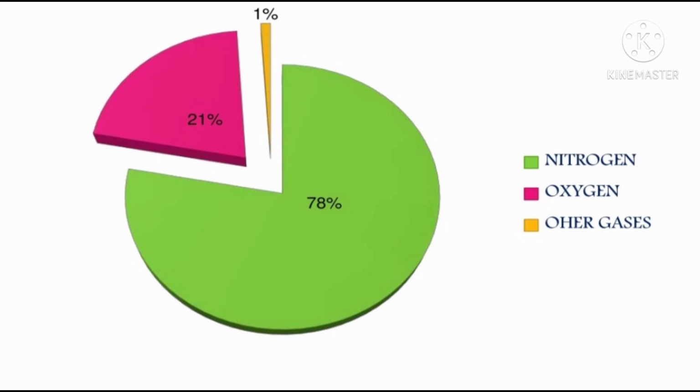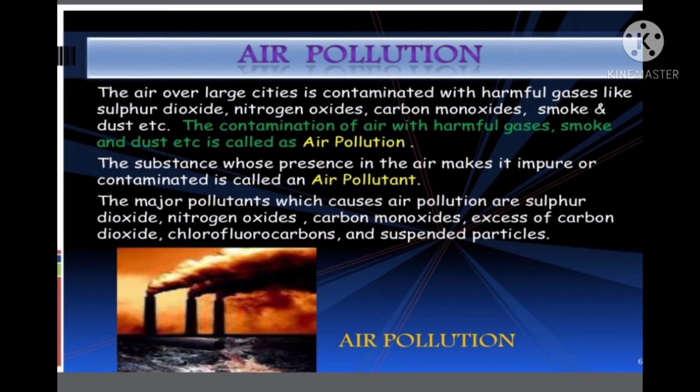Okay, so I hope it is clear to you what the composition of air is. Now dear students, here we are able to see air pollution. The air over large cities is contaminated with harmful gases like sulfur dioxide, nitrogen oxides, carbon monoxide.